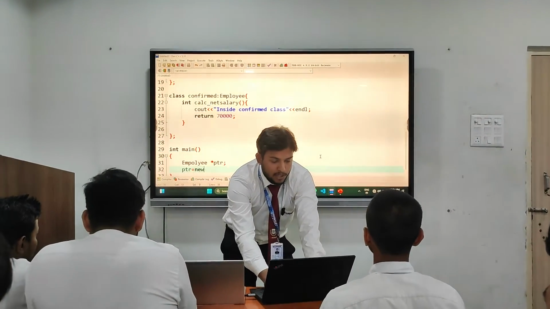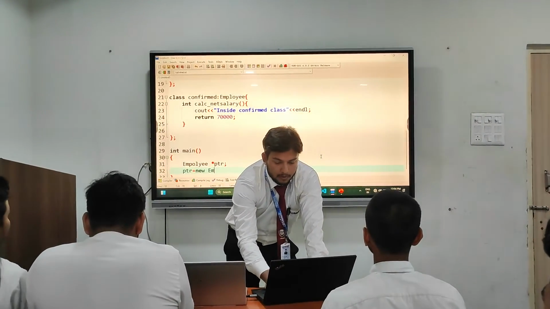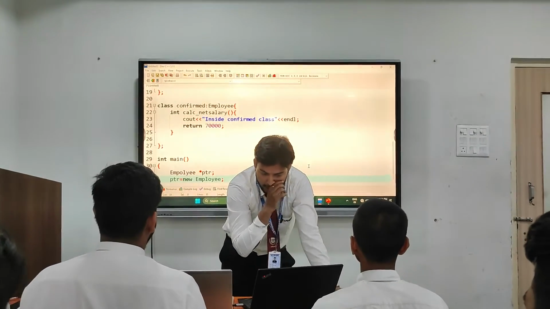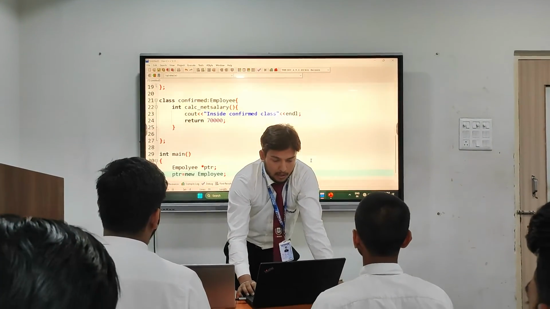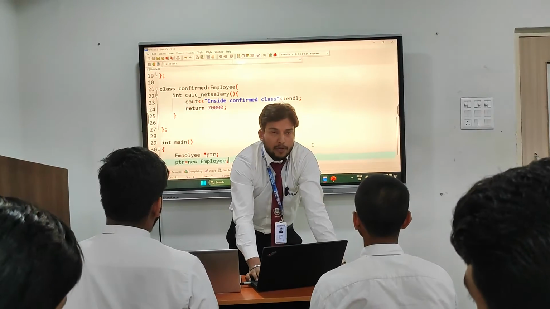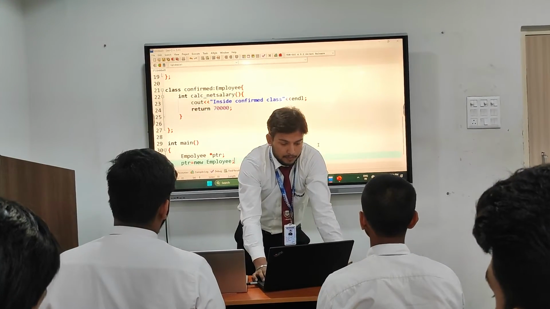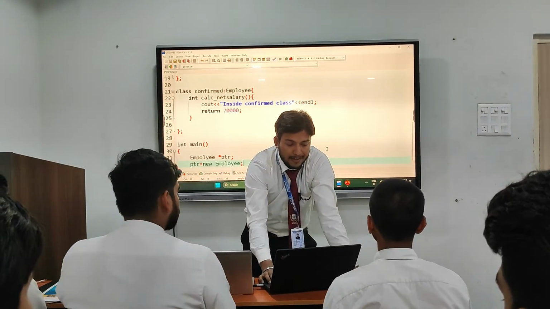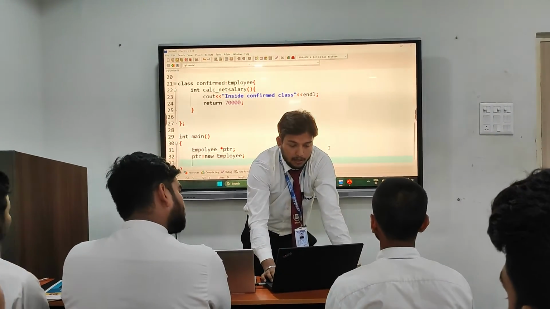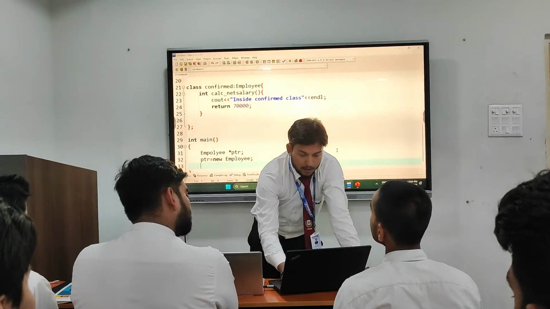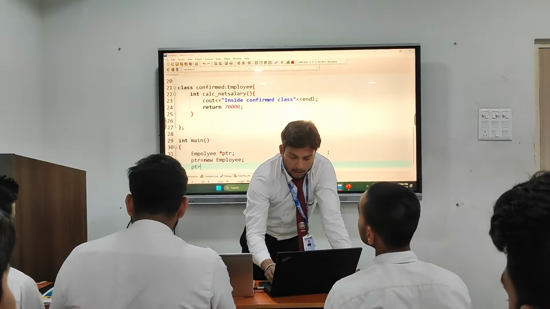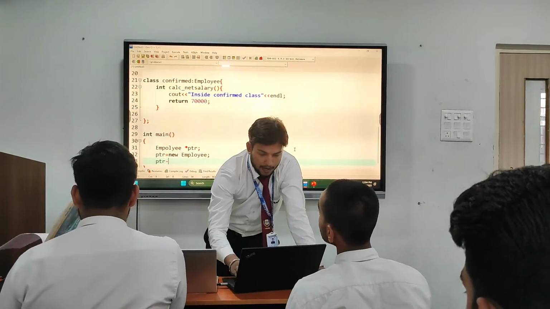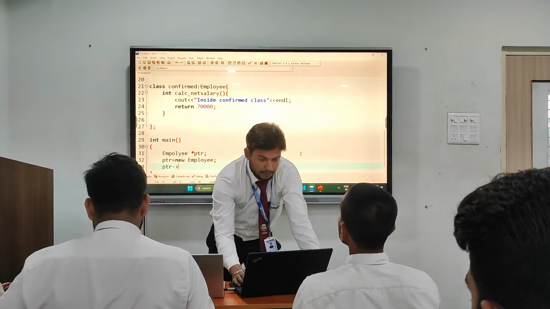With the help of the new keyword, we give this pointer the value of employee. And we use this for the runtime, when we run a program and do runtime allocation. Now we are going to assign the value for the pointer with the help of the arrow operator.